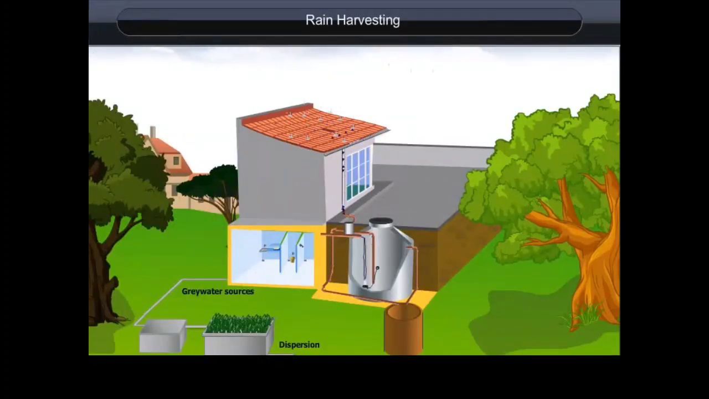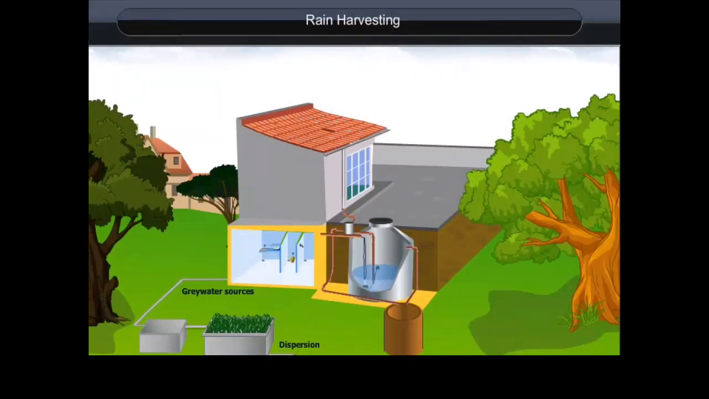Rainwater harvesting. Due to urbanization, there is very little land left that can absorb water. As a result, the water flows into drains. One way of increasing the availability of water is to collect rainwater and store it for later use. Collecting water in this way is called rainwater harvesting.